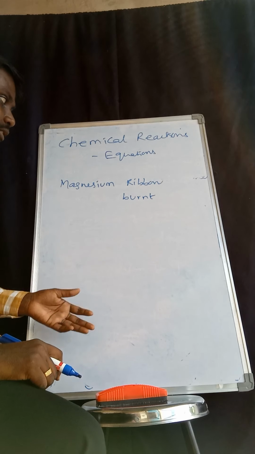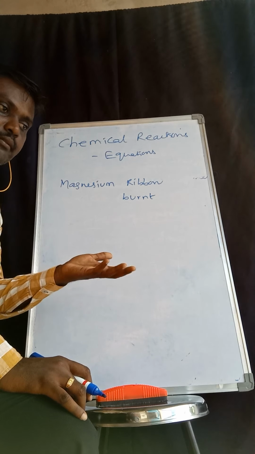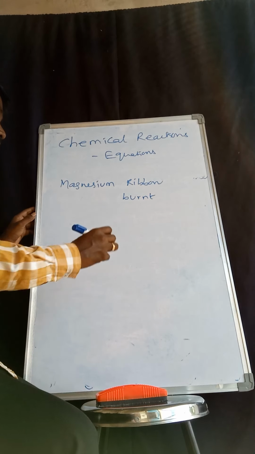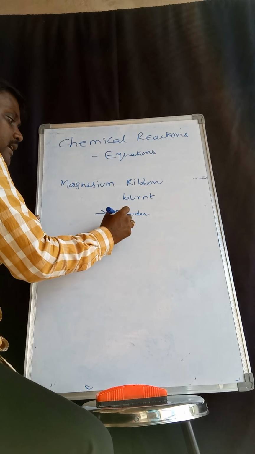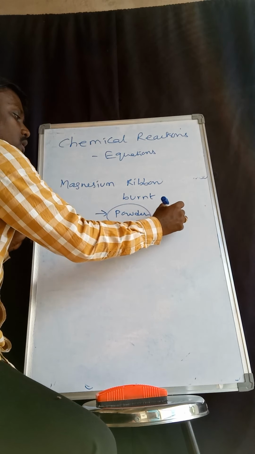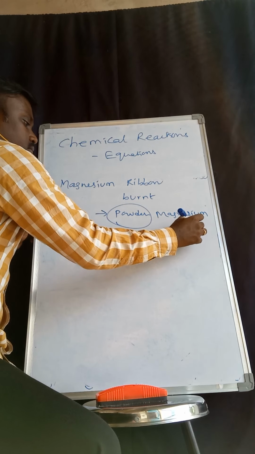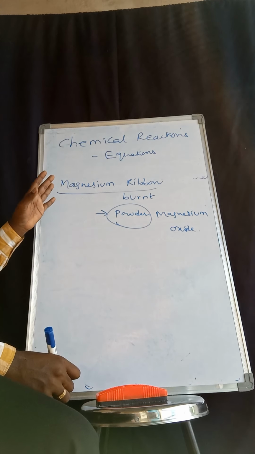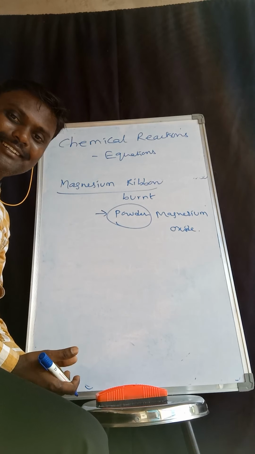If you burn it with a spirit lamp, it becomes a powder that you may collect, which is magnesium oxide. Here it was changed. Previously only magnesium was there, and now it has become magnesium oxide.